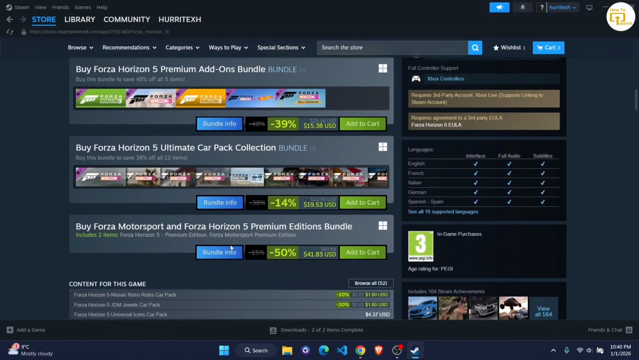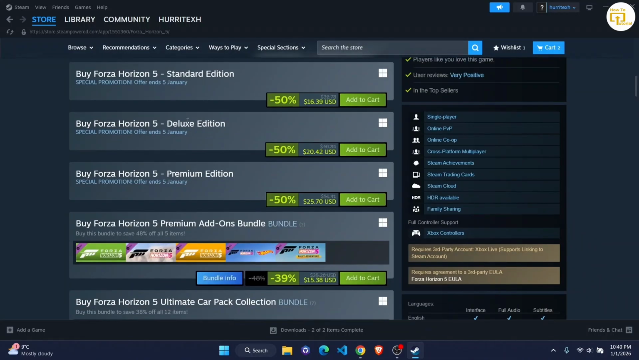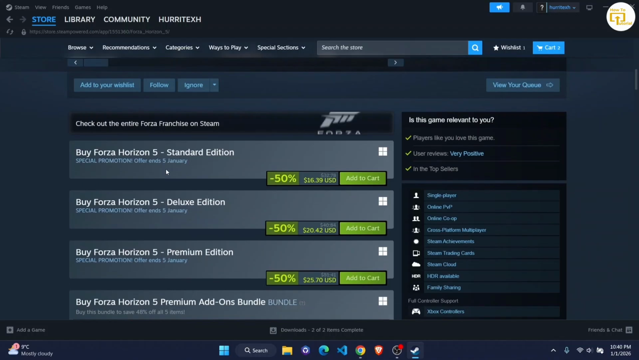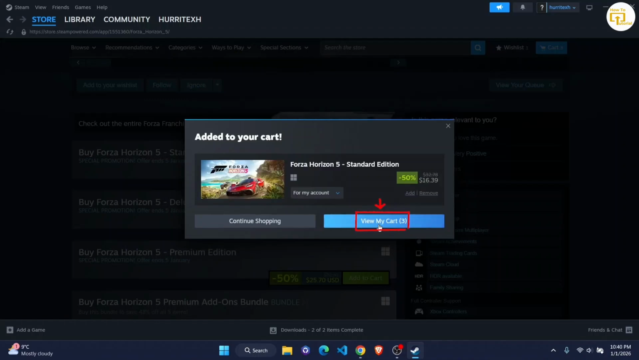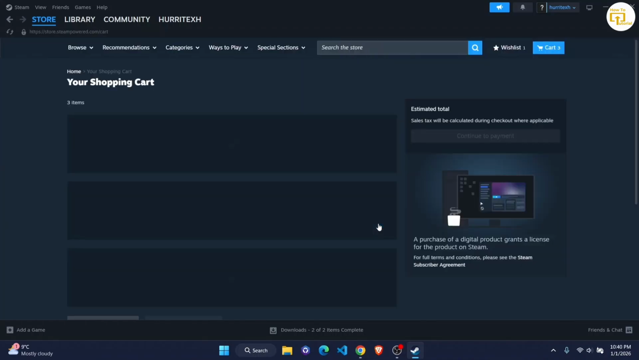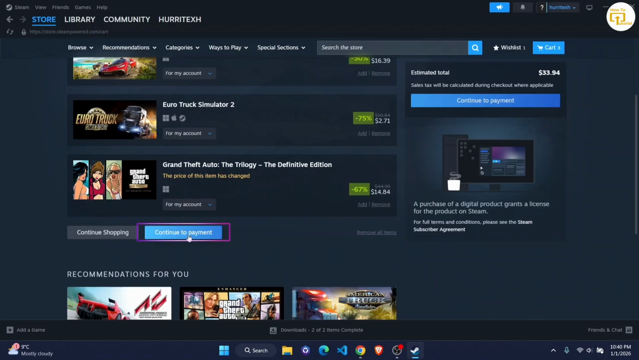To download it, actually, you just go ahead and select the option to download. There are different options for different bundles as well. So here is the standard edition, which I'm going to add to cart. Now you can just click on view my cart. Once you have done that, you can just go ahead and head over to checkout.